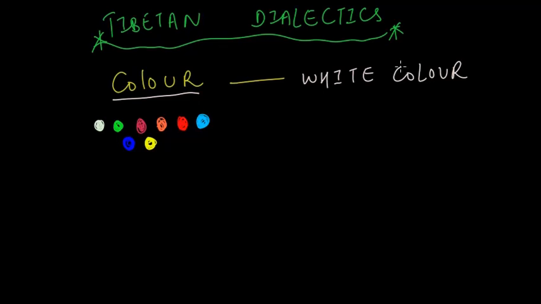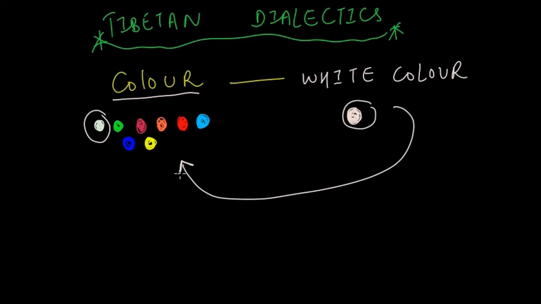But white color is a specific color. We are talking about the particular. So this is white color, and this is the difference. Every white color is a color. Understand?